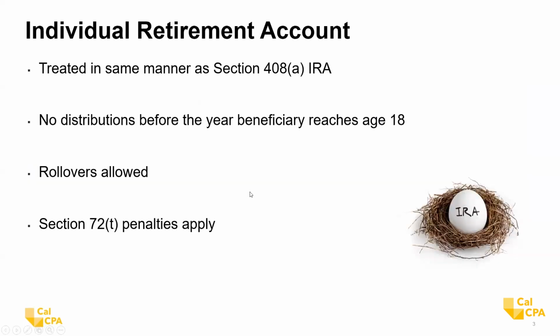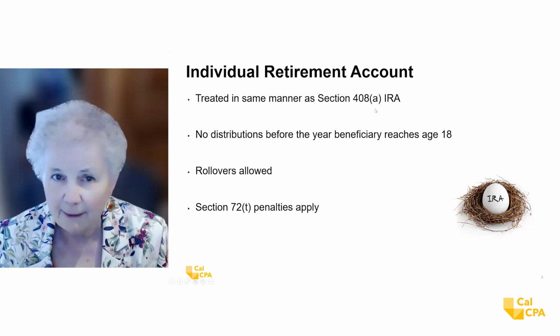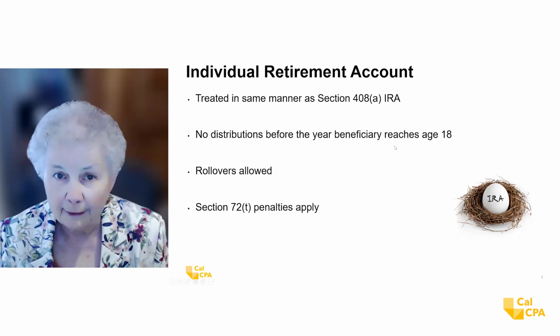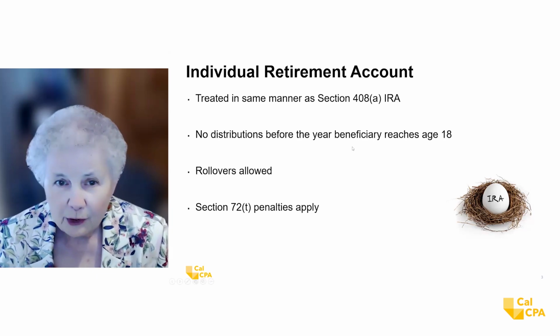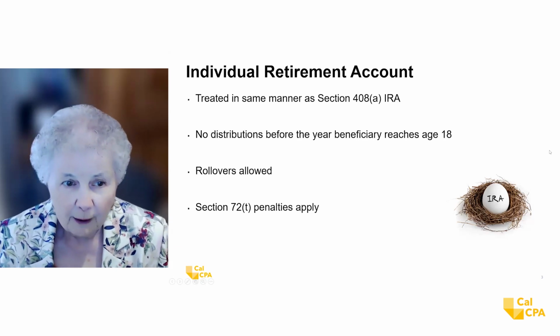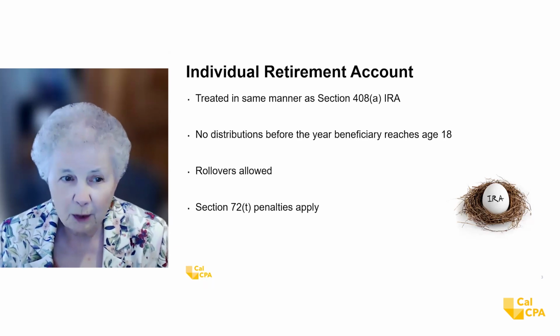So let's move along on those last 4 points. They're just like an individual retirement account, treated in the same manner as a Section 408A IRA. It says that right in the code section, same as 408A IRA. So if you understand IRAs, you are going to be way ahead on this provision. There could be no distributions before the beneficiary reaches age 18. Rollovers are allowed, and Section 72 penalties apply. Remember the Section 72 penalty, there's a 10% penalty for someone who takes money out of an IRA before age 59 and a half. And we're setting these up for young people.